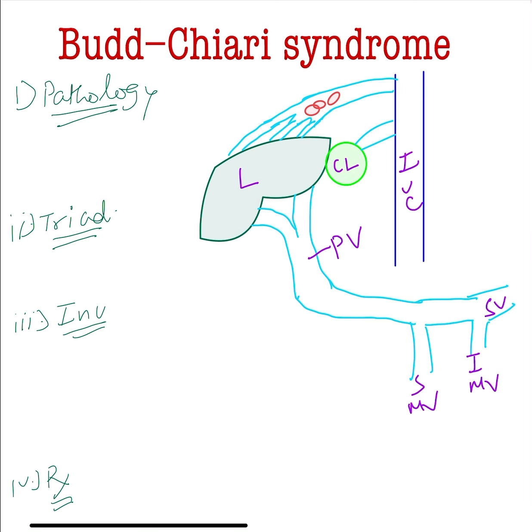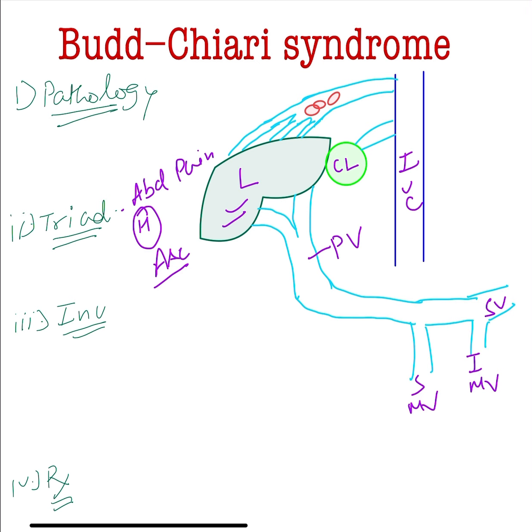If the liver is enlarged, it will cause stretching of the liver capsule, so pain, and since there is an increased portal pressure, it will lead to a further rise in the pressure in the SMV, and this will lead to ascites. So the triad is abdominal pain, hepatomegaly, and ascites.